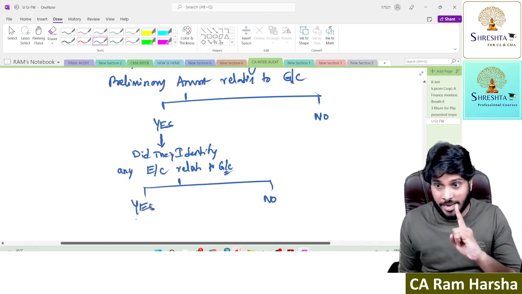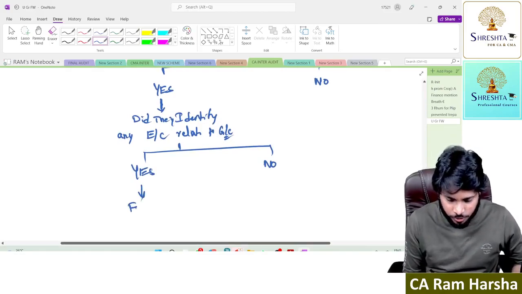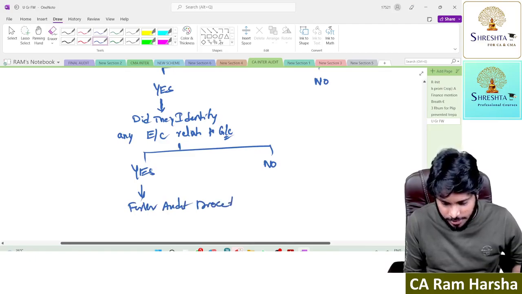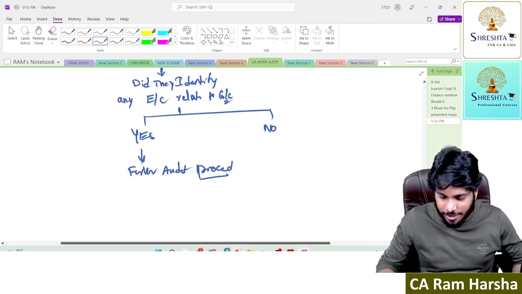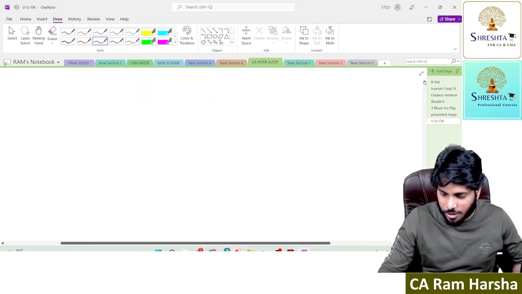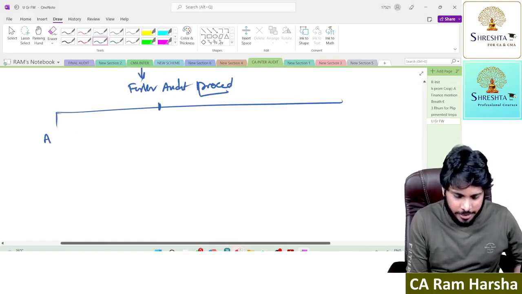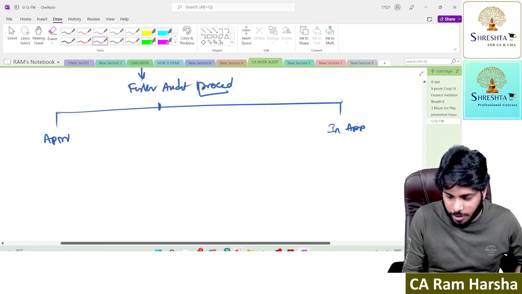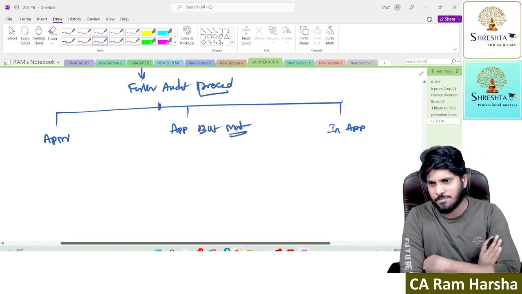If management identified any event or condition, the auditor shall do further audit procedures, which we will discuss in this standard. After doing further audit procedures, the auditor may feel going concern is appropriate, or inappropriate, or appropriate but material uncertainty exists.